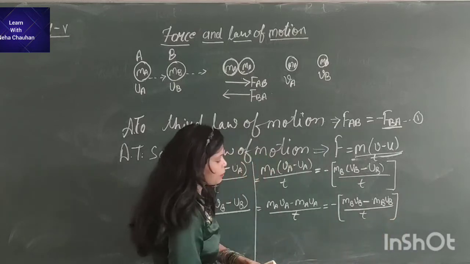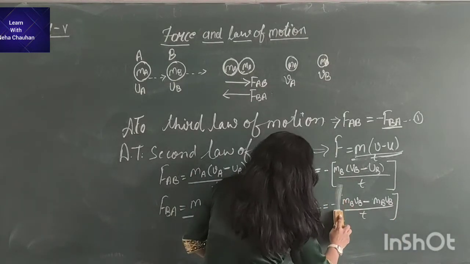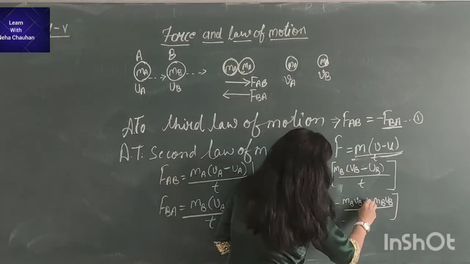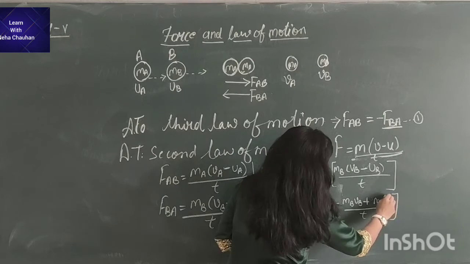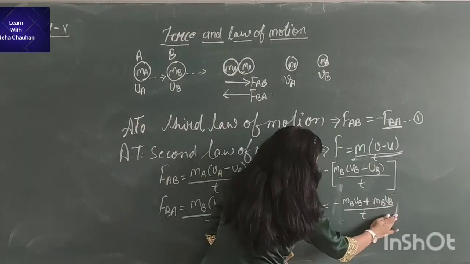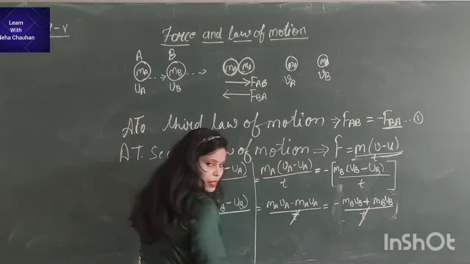If we multiply this minus into the bracket, we will get minus MB VB plus MB UB. Now how will we solve it? t will cancel with t.